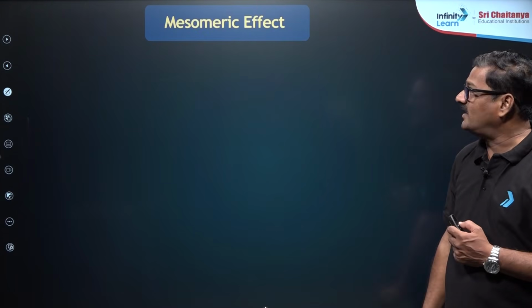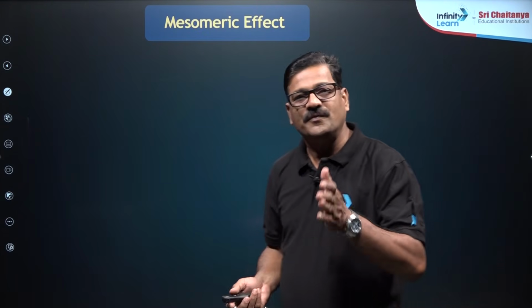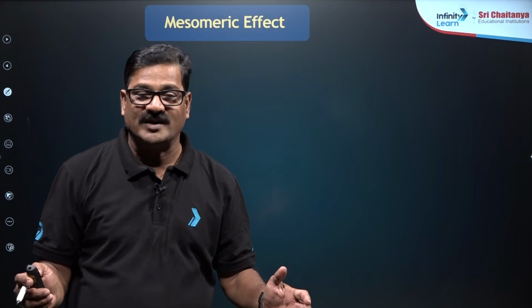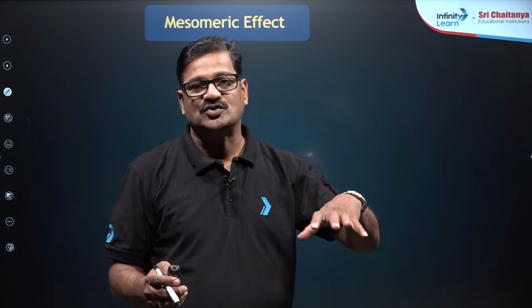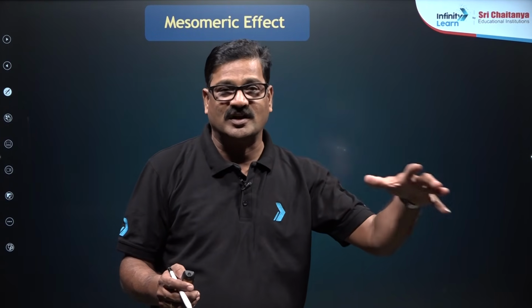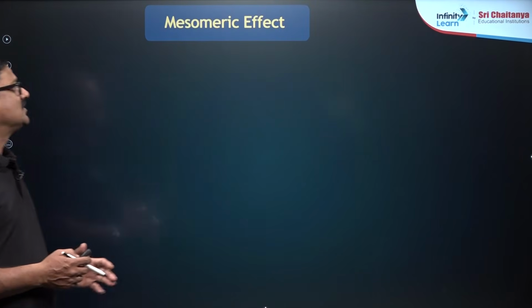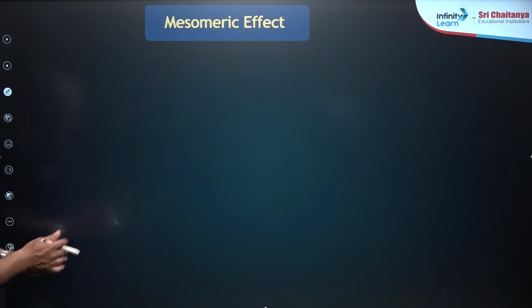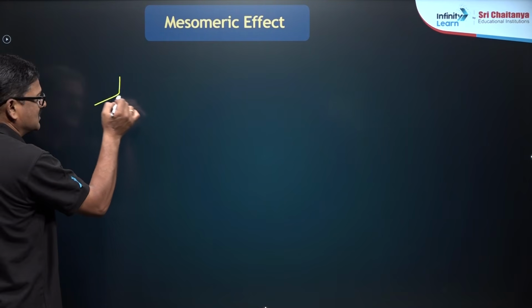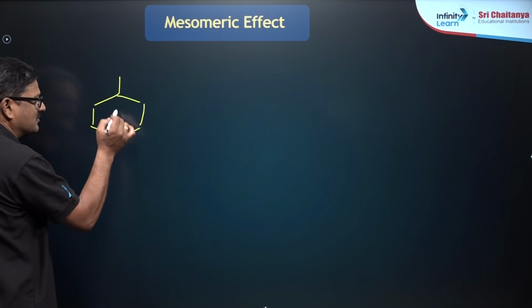Okay. Moving ahead, mesomeric effect. So far we have seen the resonance. So what is a mesomeric effect? The effect which triggers this resonance is called a mesomeric effect. Let us say this is a conjugated system.